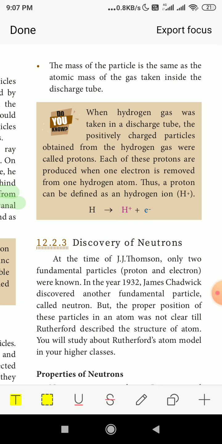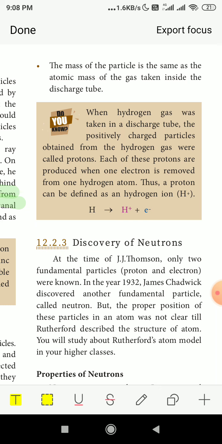When hydrogen gas was taken in a discharge tube, the positively charged particles obtained from the hydrogen gas were called protons. Protons are always positively charged. Each of these protons is produced when one electron is removed from the hydrogen atom.